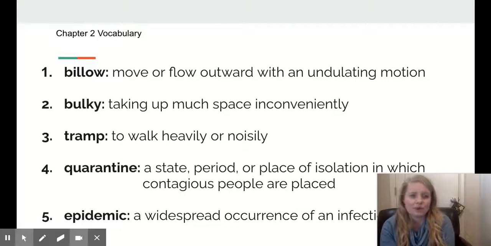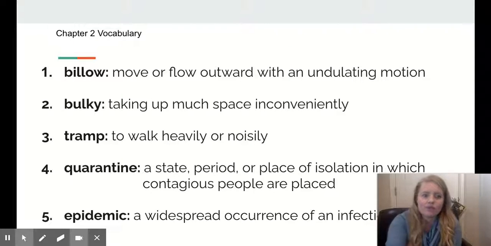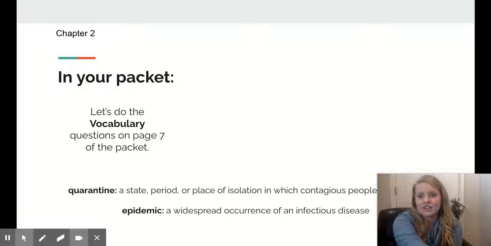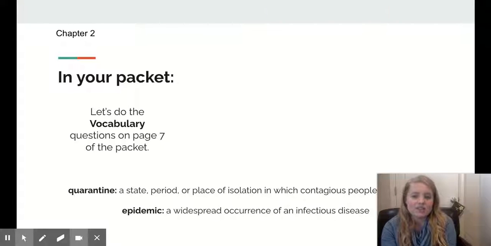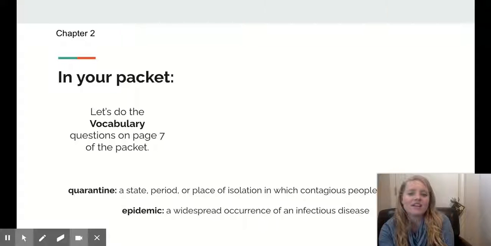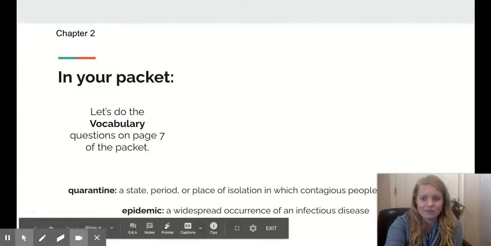Let's read these words the fast way. Word 1, what word? Word 2, what word? Word 3, what word? Word 4, what word? Word 5, what word? Very good. Let's do the vocabulary questions on page 7 of the packet. Remember, quarantine is a state, period, or place of isolation in which contagious people are placed. And an epidemic is a widespread occurrence of an infectious disease.